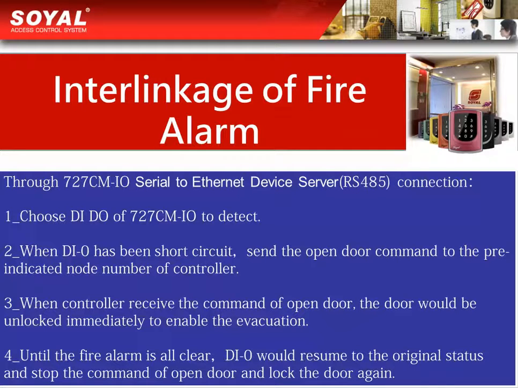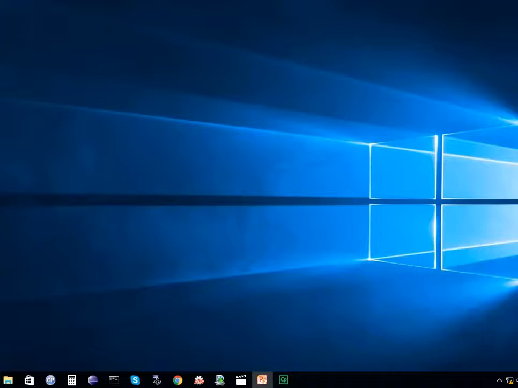The final, until the fire alarm is all clear, the IDO would resume to the original status and stop the command of open door, and the door would be closed again. Here, we are going to show you the instruction how to set the 727CMIO on the web.